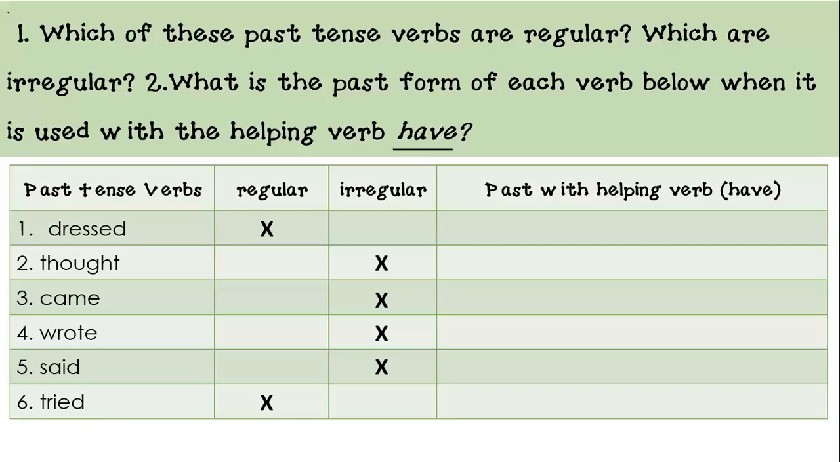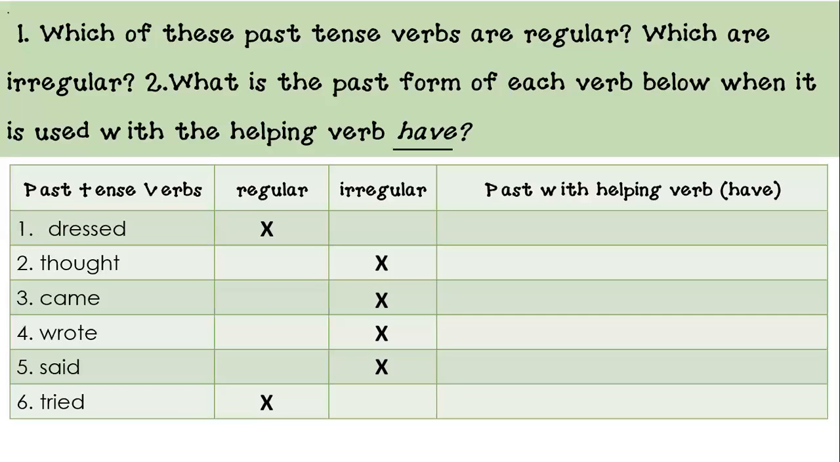The second question is, what is the past form of each verb below when it is used with the helping verb have? We're not working with subjects right now, and we already learned that the form of have is going to change depending on the subject. If it's a singular subject, I use has in the present. If it's a plural subject, I use have in the present. And for the past, I use had. Perfect. Okay, so let's continue.